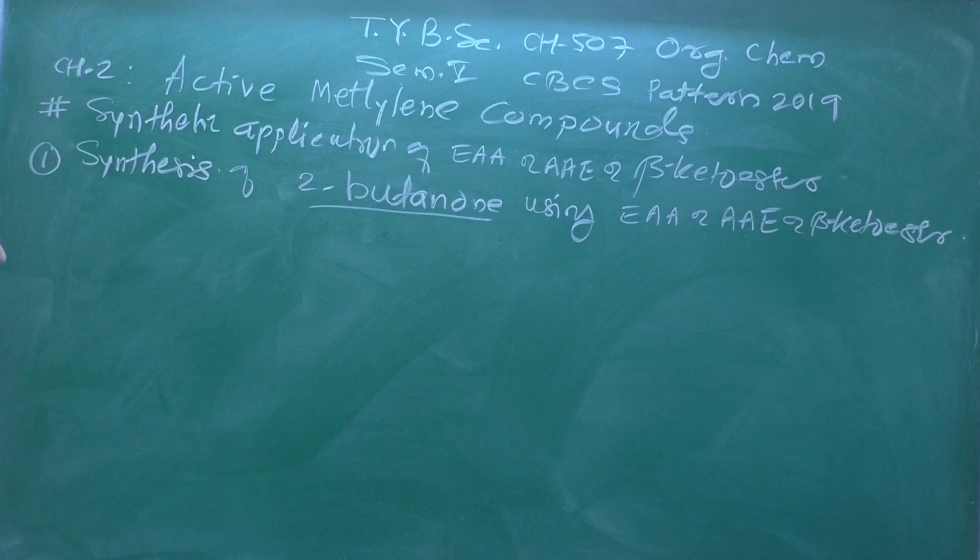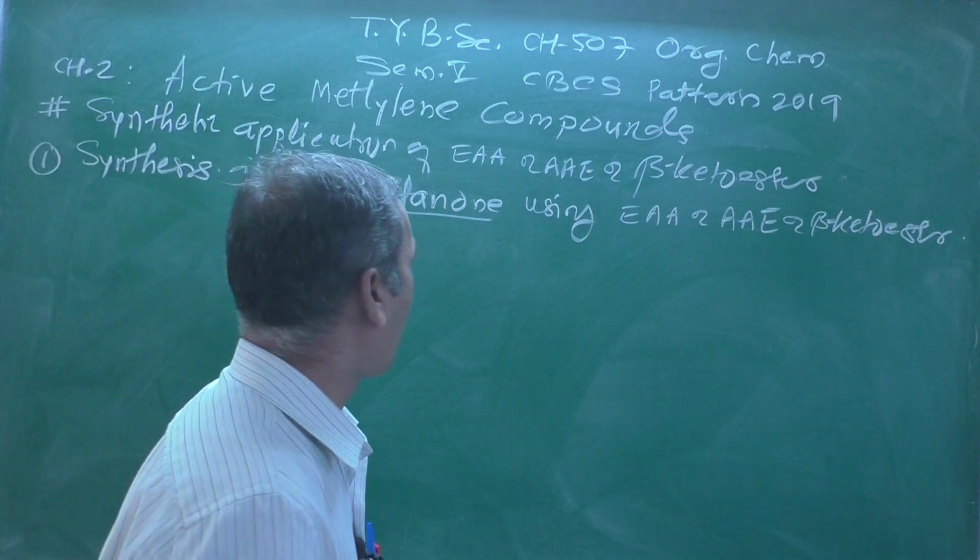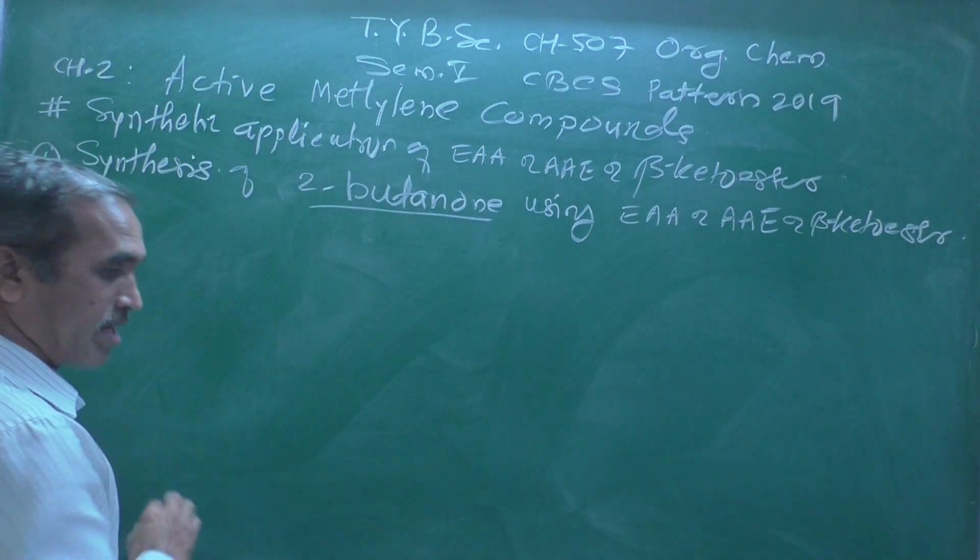So, synthesis of 2-butanone. In retrosynthetic analysis, the term used is target molecule.